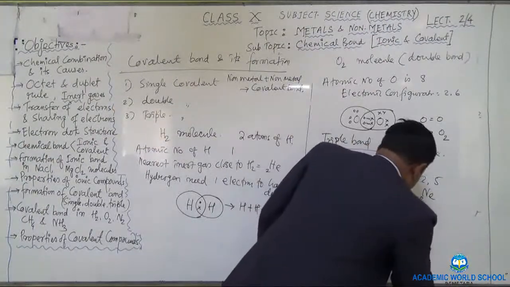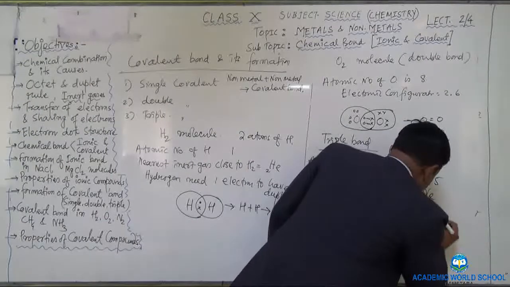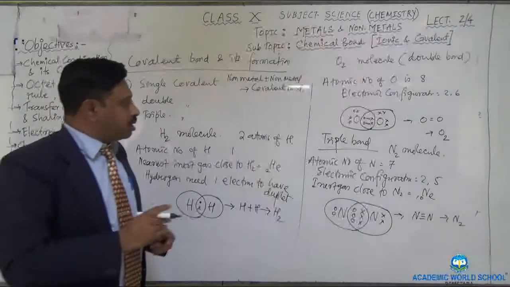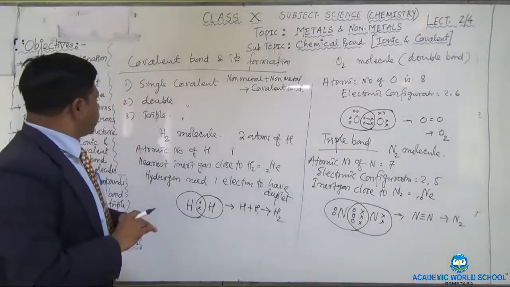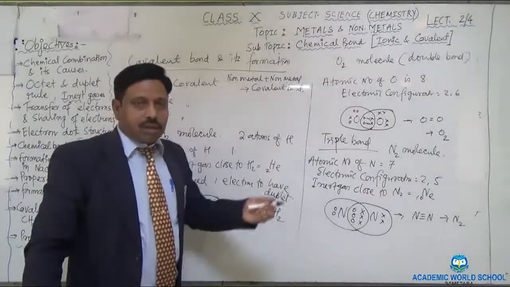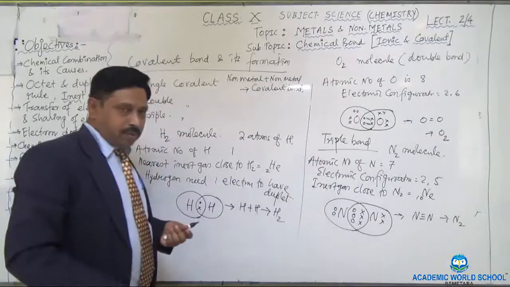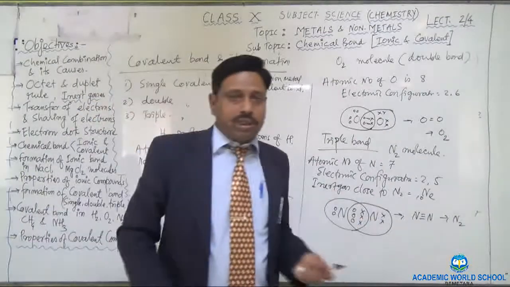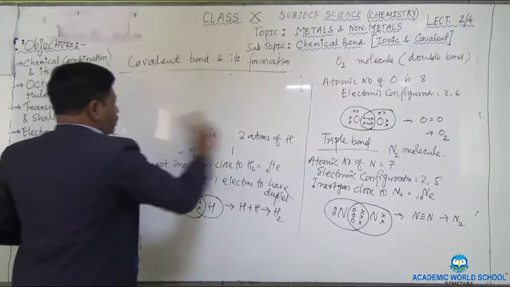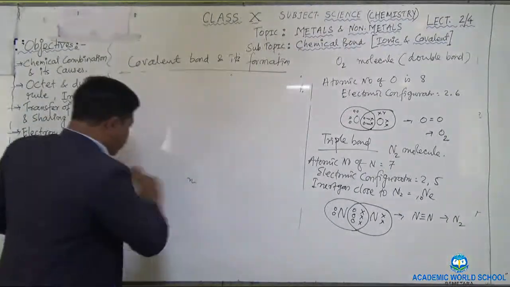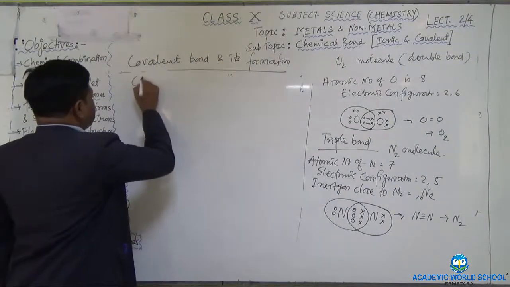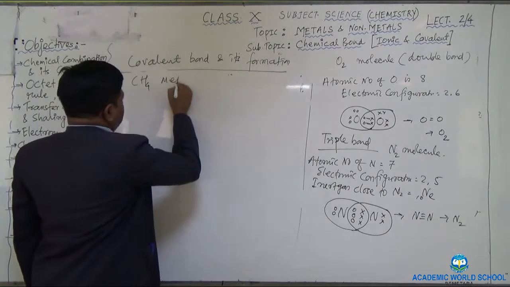So in between the two nitrogen atoms, a triple bond is forming and the nitrogen molecule is formed. So in this way, I can explain the formation of the single, double and triple covalent bonds. Now we can go to other compounds where a single covalent bond is forming, like methane and one more, ammonia. Let me start with methane gas. What is the chemical formula for methane? CH4. Let me write down the methane molecule, CH4.